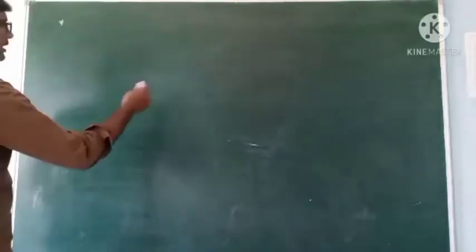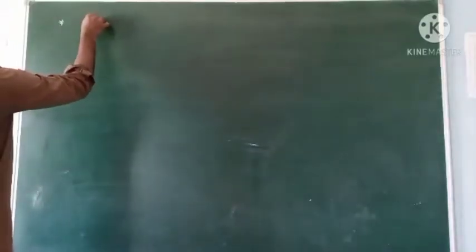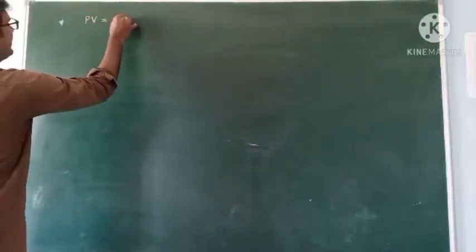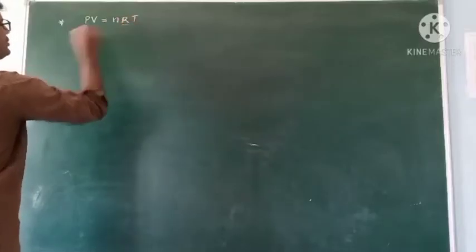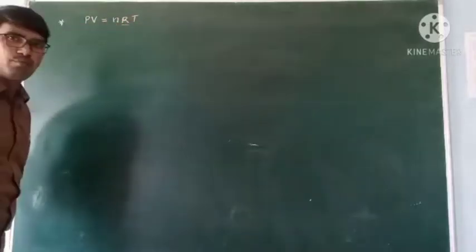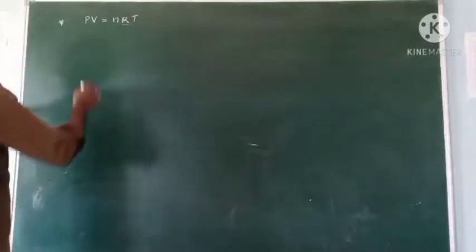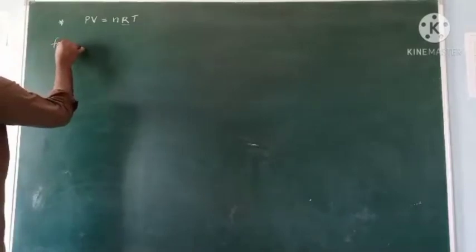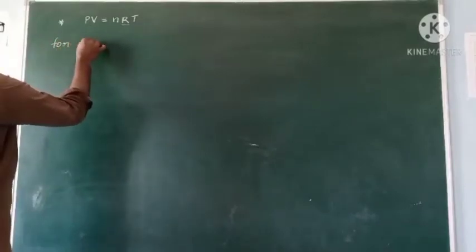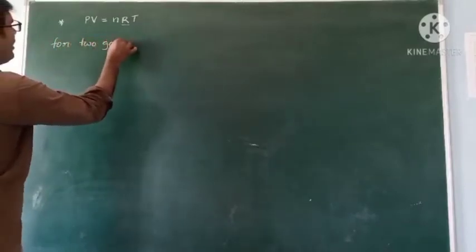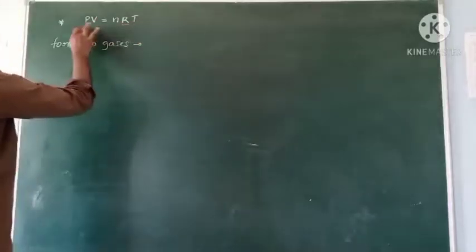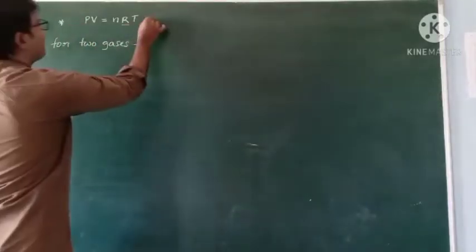Next, some other relations. We know that PV is equal to nRT. Here R is constant. n is the number of moles or number of molecules. So for any two gases, move T to this side.